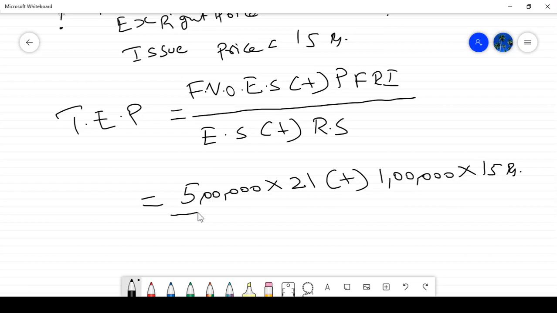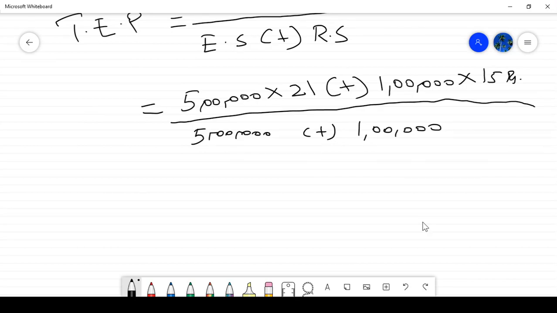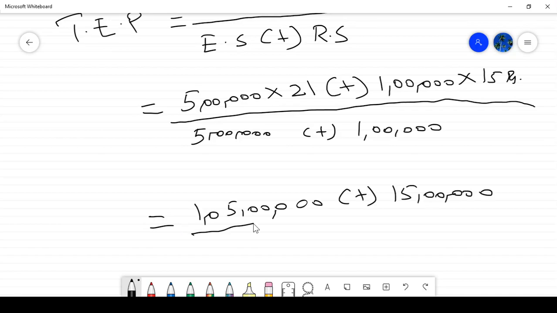That will give you how much? 5 lakh times 21 is 1 crore 5 lakh, plus 15 lakh, correct, divided by 6 lakh, equal to how much?